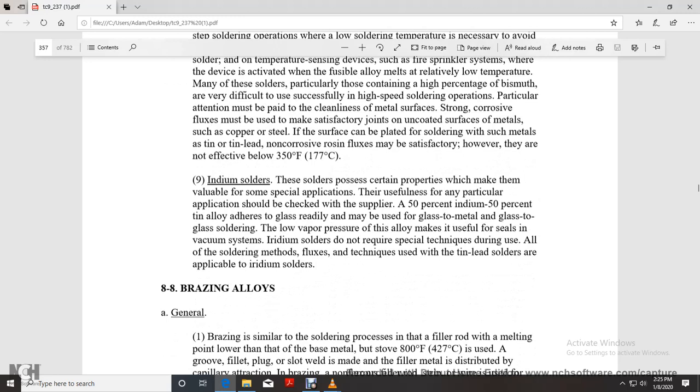Alright, indium solder. Indium solder has certain properties which make it valuable for special applications, particularly applications that should be checked with a supplier, such as a 50% indium, 50% tin alloy. It adheres readily to glass, for glass-to-metal and glass-to-glass soldering. The alloy has low vapor pressure, and because of its use in sealing vacuum systems, indium solders do not require special techniques during use. All of the solder methods, fluxes and techniques used with tin-lead solders are applicable to indium solders.